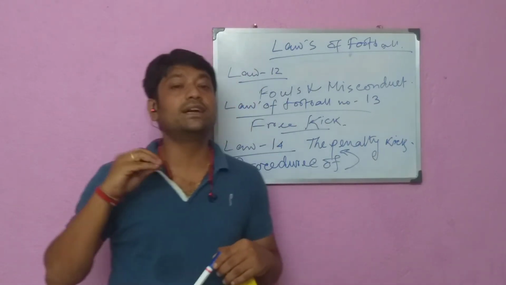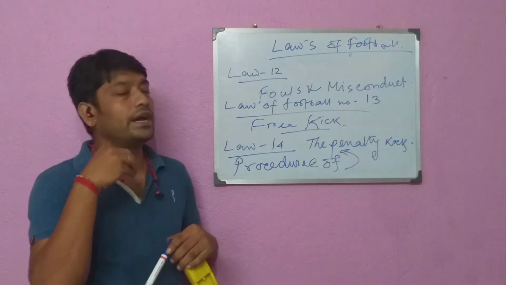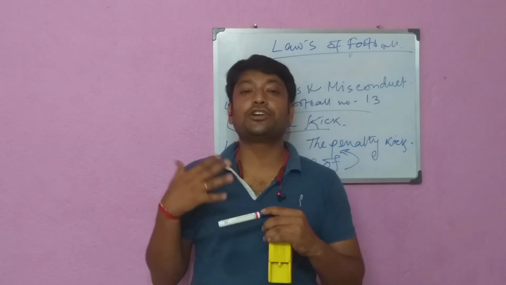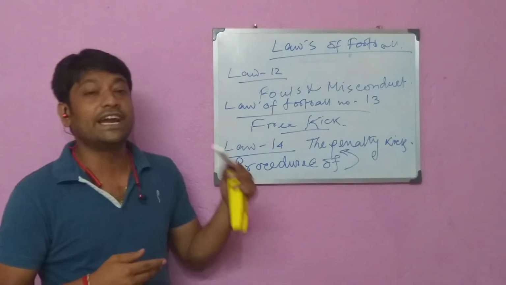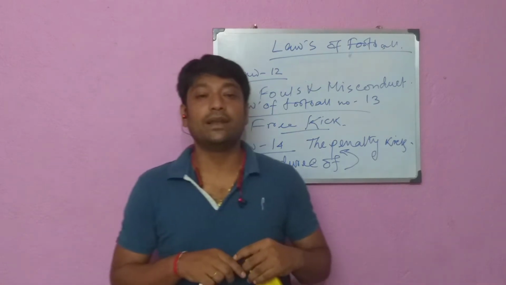And the players other than the kicker and goalkeeper must be at least 9.15 meters or 10 yards from the penalty mark, behind the penalty mark, inside the field of play and outside the penalty area.